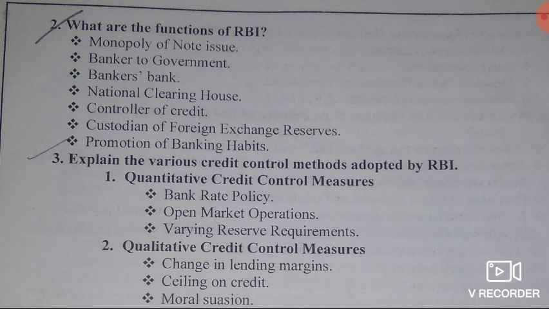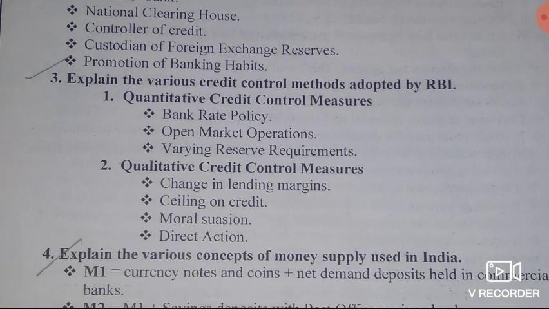Then fourth one is National Clearing House. Fifth one is Controller of Credit. Sixth one is Custodian of Foreign Exchange Reserve. And the last one is Promotion of Banking Habits. So, these are the functions of Reserve Bank of India. Very important. Okay, let's move on.